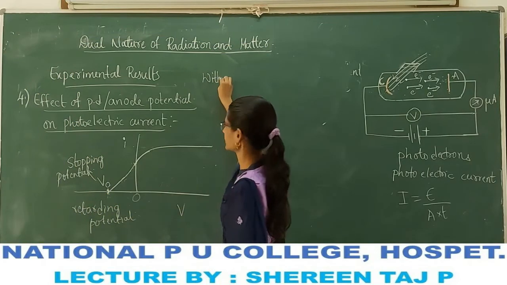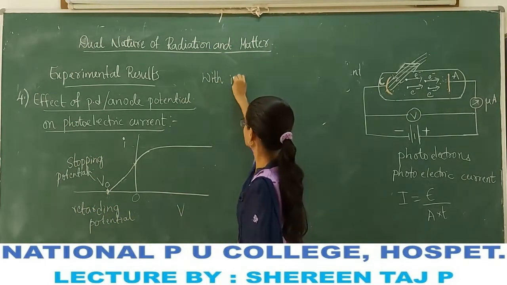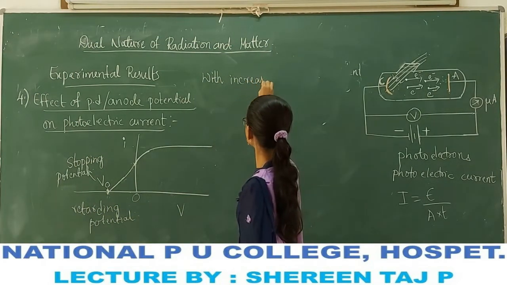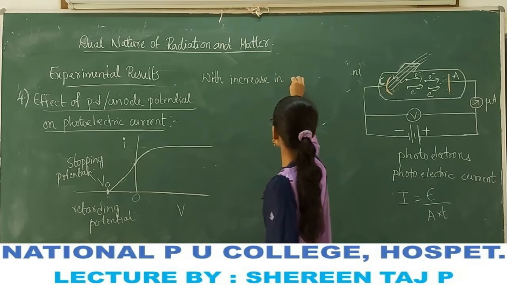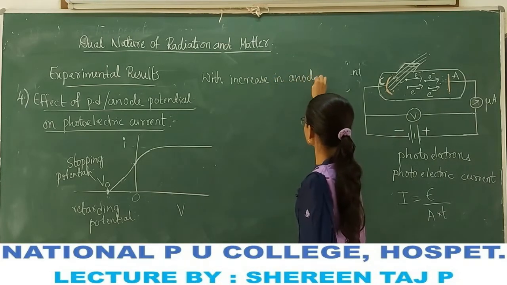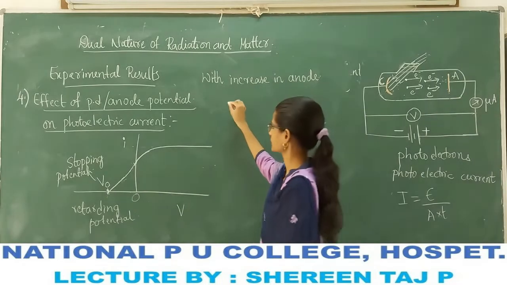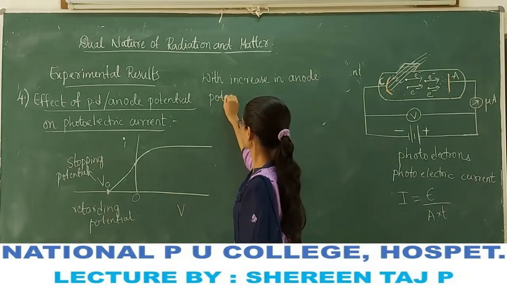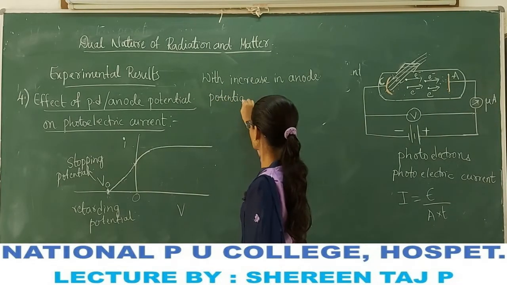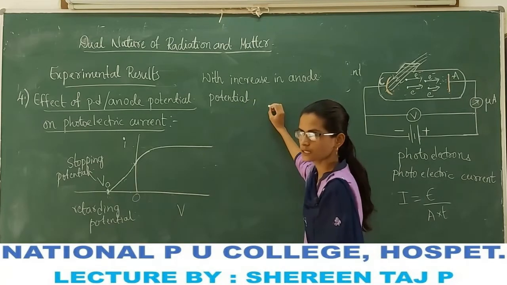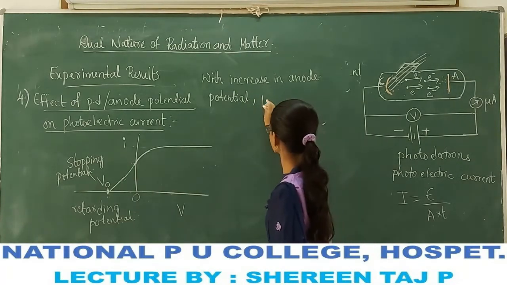You can write the explanation as, with the increase in the anode potential, that is positive anode potential, the photoelectric current I also increases.